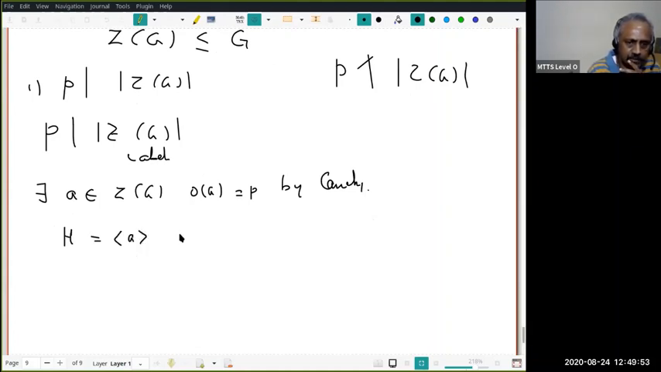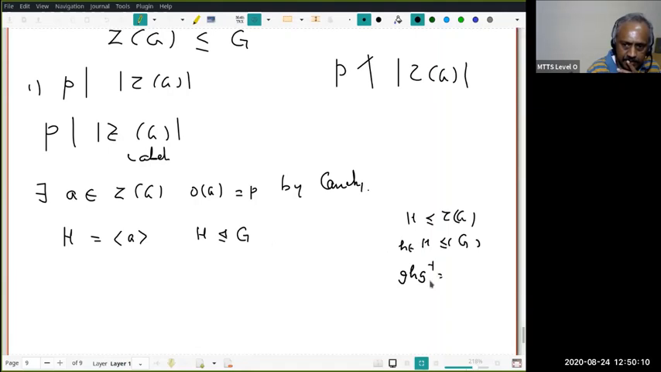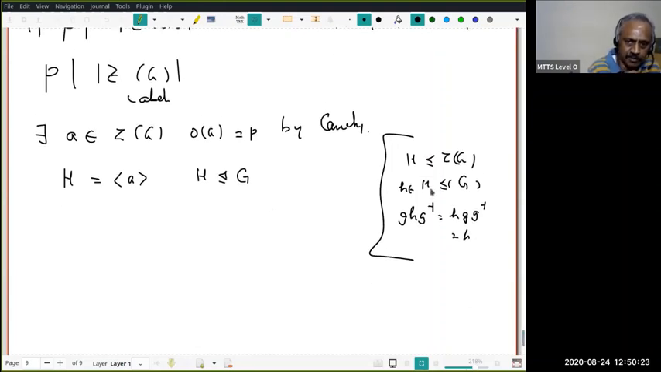Now let H be the cyclic subgroup generated by a. Now H is normal in G. If H is any subgroup of the center, H will be normal in G. That's very easy: you take any g in G and h in H. Because h is in the center, g and h commute, therefore g h g inverse is equal to h. Therefore H is normal. Any subgroup of the center is always normal. This is a trivial exercise, we have seen it. Therefore H is normal, and what is the order of H?